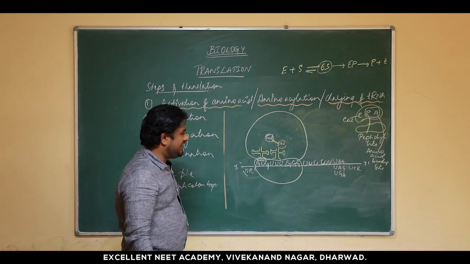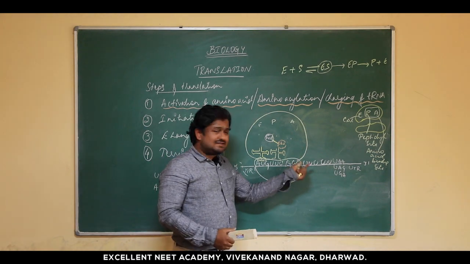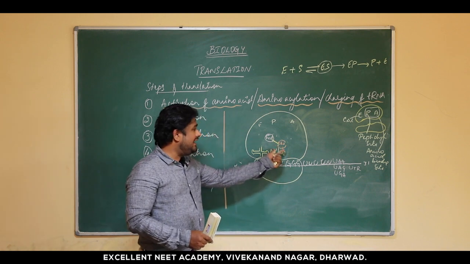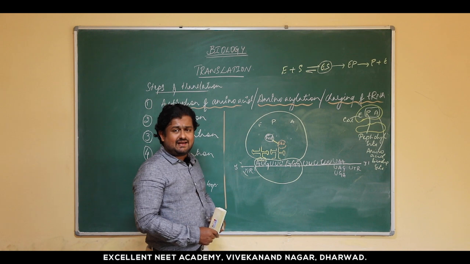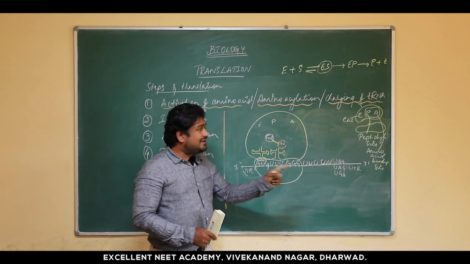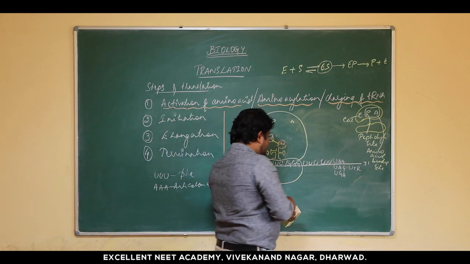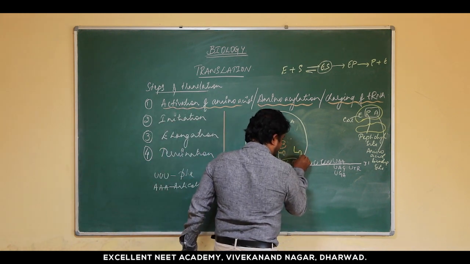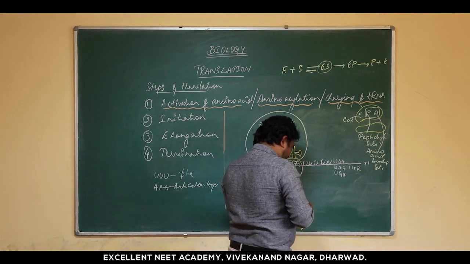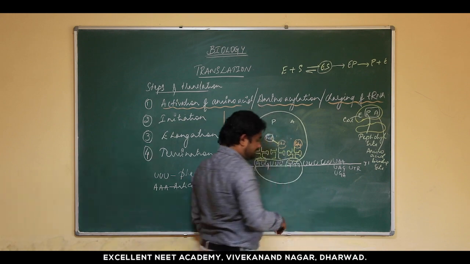Now you can see what changes have taken place. The tRNA with 2 amino acids which was in the A site has shifted to the P site, hence we call it translocation. The tRNA in the P site without any amino acid has shifted to the E site. So now there is space in the A site which again activates the receptors in the ribosome, and another tRNA comes with a specific amino acid. GGG basically codes for glycine.